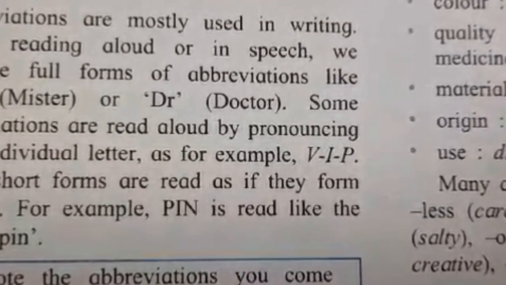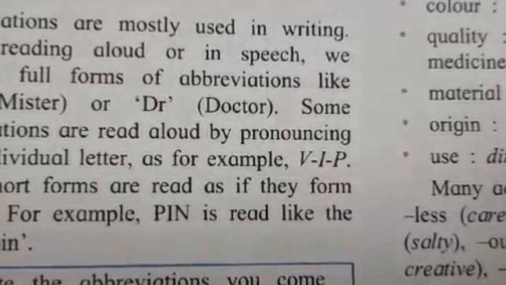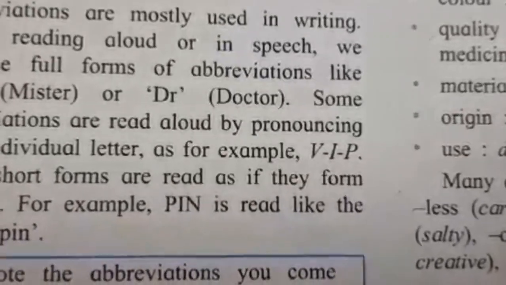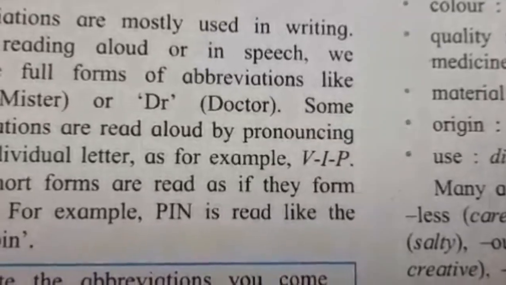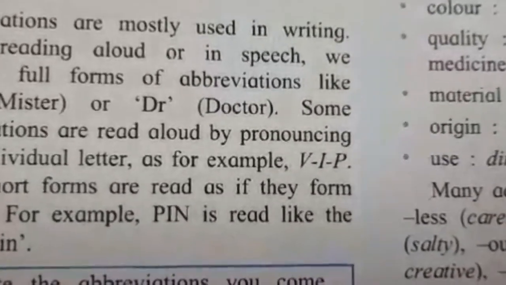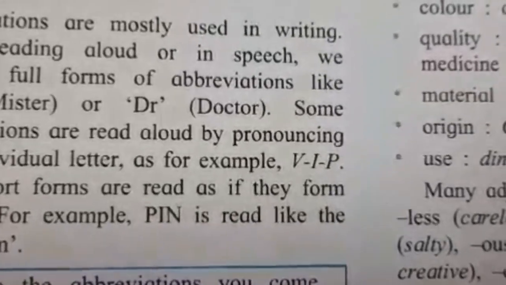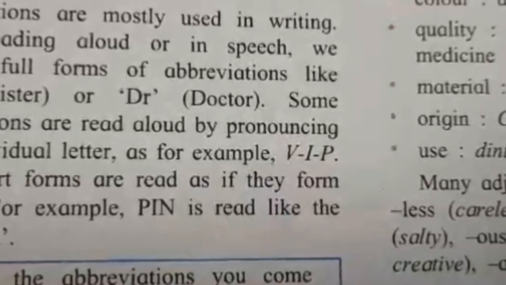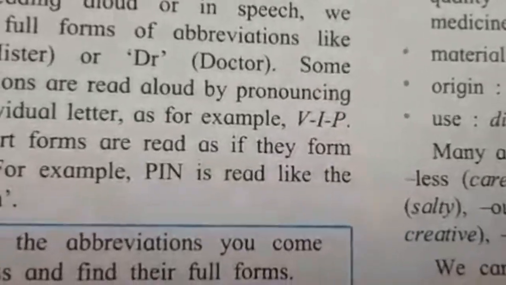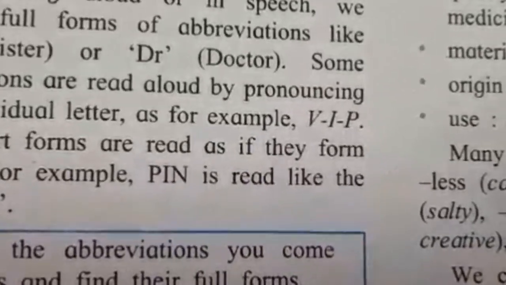Abbreviations are mostly used in writing. While reading aloud or in speech, we use the full form of abbreviations like Mr. or Doctor. Some abbreviations are read aloud by pronouncing each individual letter, as for example VIP, which stands for very important person. Some short forms are read as if they form a word. For example, PIN is read like the word pin. Note the abbreviations you come across and find their full forms.